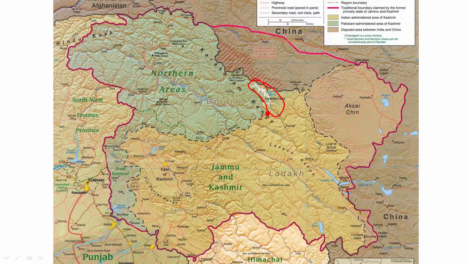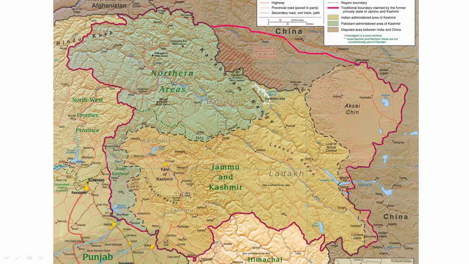It means that even after the 1948 ceasefire agreement, this area was contested. Because of the high altitude, no one can even live there. But Pakistan was trying to capture this, and the Indian Army beat the Pakistani army to the highest ridges of Siachen Glacier, and from that time we have been in control of Siachen, and it is called the highest battleground in the world.